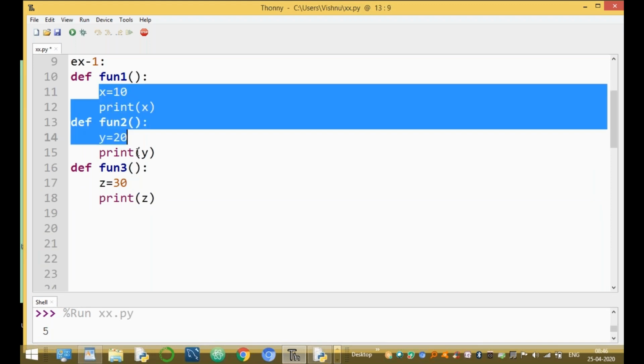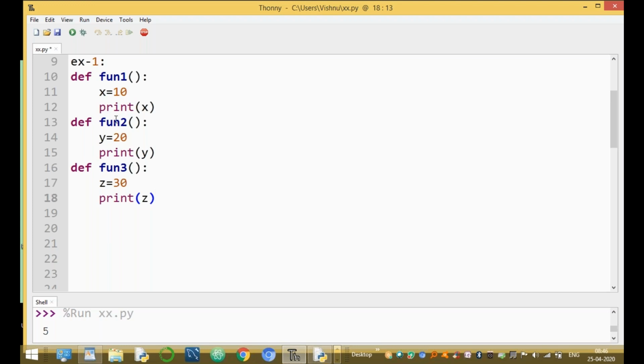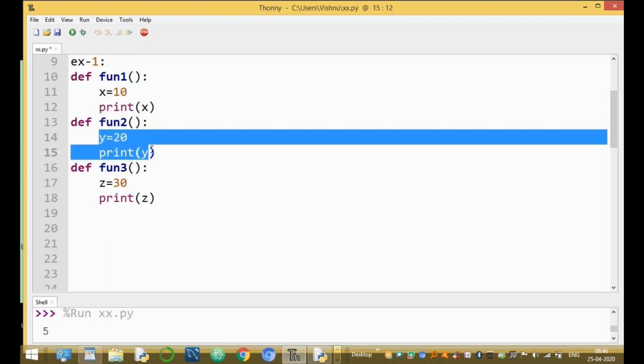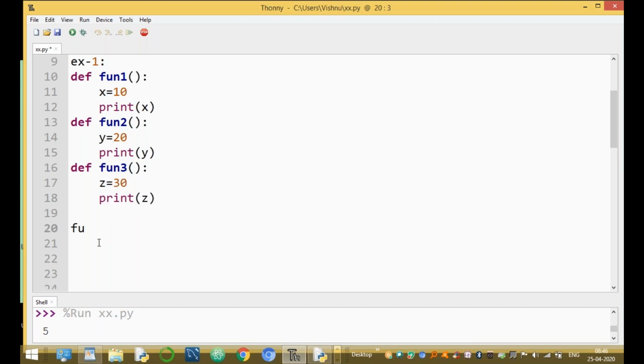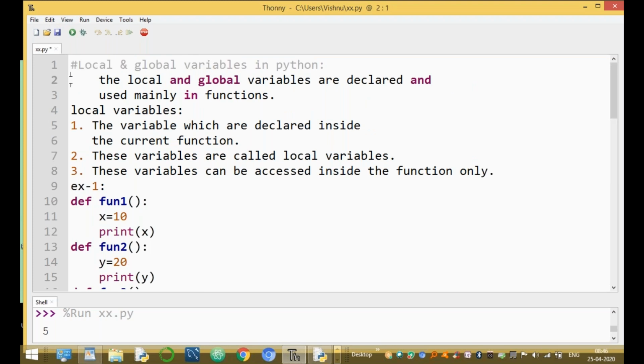Now x, y, z are called local variables because these variables are declared only inside the current function. x is declared only inside fun1, y is declared only inside fun2, and z is declared inside fun3. Now call the functions fun1, fun2, and fun3, and the output is 10, 20, 30.